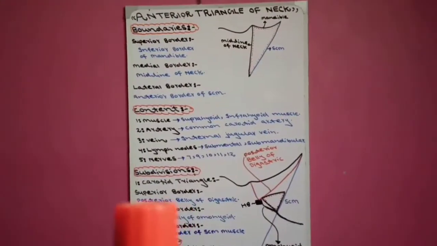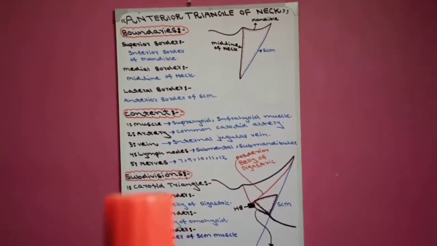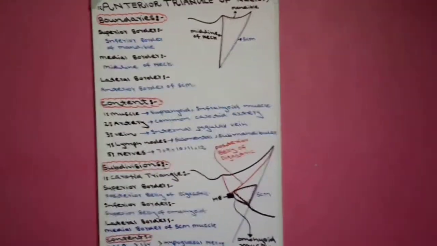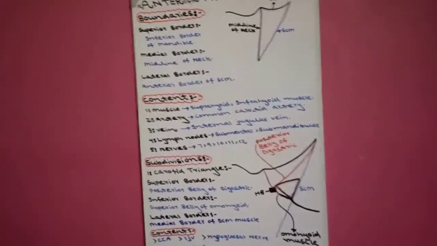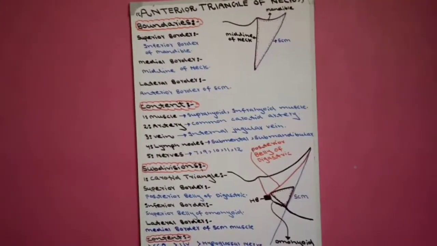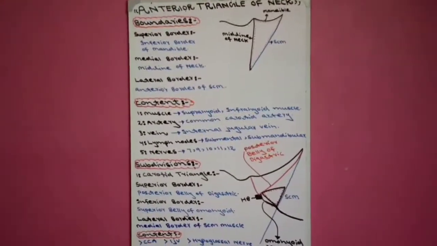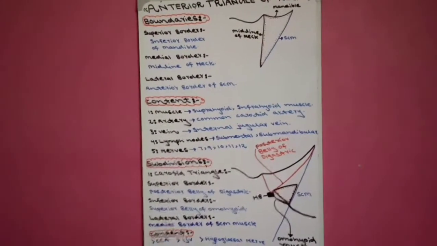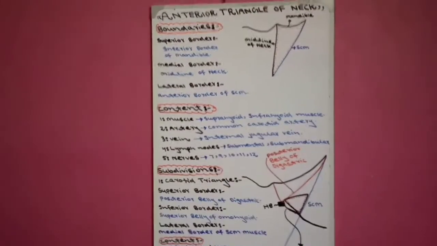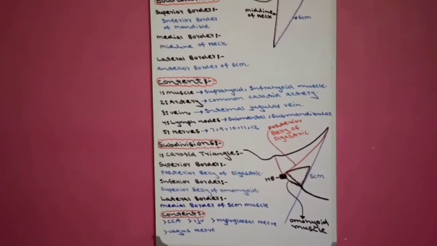The third topic outline is subdivisions of anterior triangle of neck. Now remember, 3 structures divide the anterior triangle of neck into 4 subdivisions, meaning 4 sub triangles. These 3 structures are suprahyoid muscle, hyoid bone, and infrahyoid muscle.